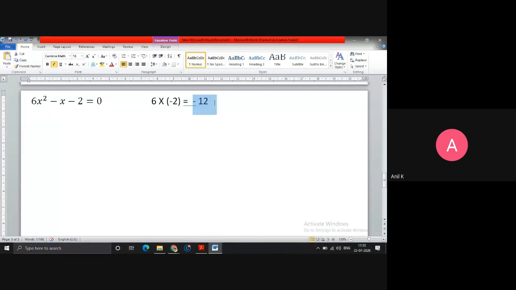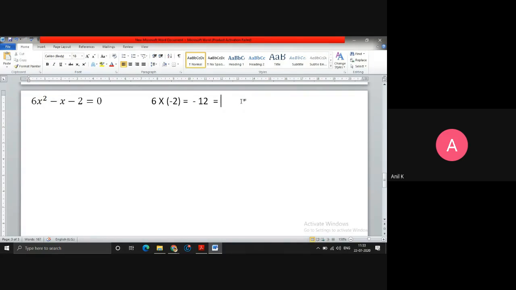So, two factors of minus 12 whose sum has to be minus 1. Now, just list out the possible factors of 12. First possible is 6 comma minus 2. When I multiply these two, 6 into minus 2 is minus 12, so the product is giving me minus 12. But by adding them, 6 minus 2 is 4, and I want minus 1. So these factors won't help. What are the other factors?